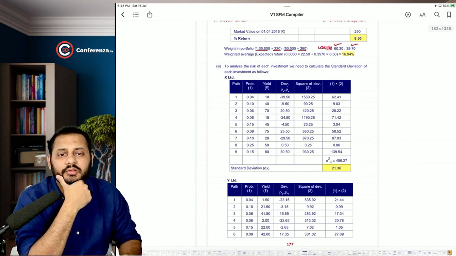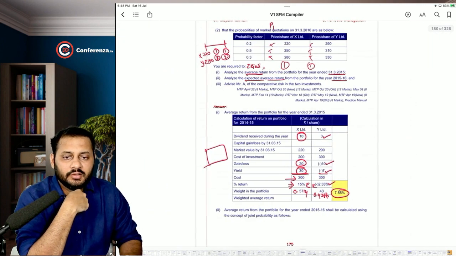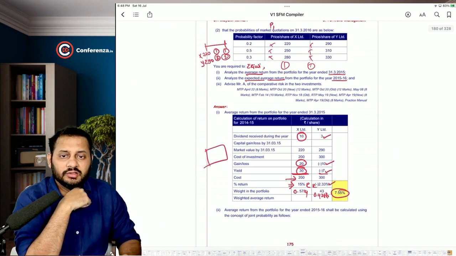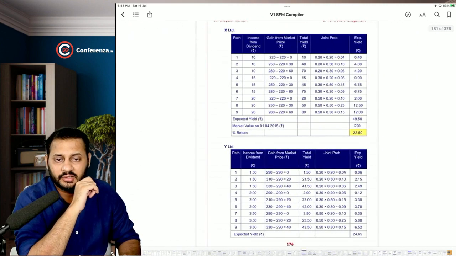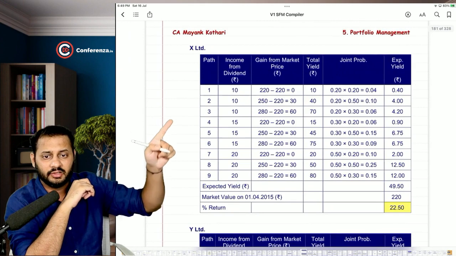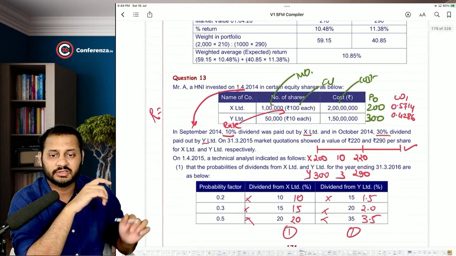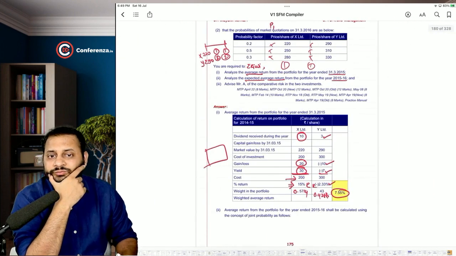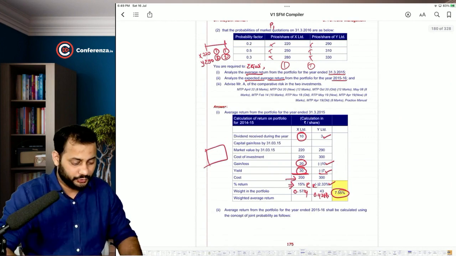but yeah, see, there is one reason behind this, because there are 3 into 3, 9 different possibilities. I think 9, let me calculate. Yeah, path 1 to 9, different possibilities that arise because of these 3 different probabilities here and 3 different probabilities here. Let me just show you.